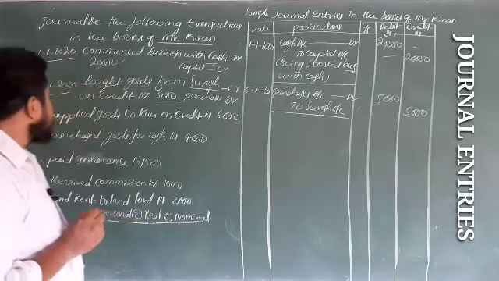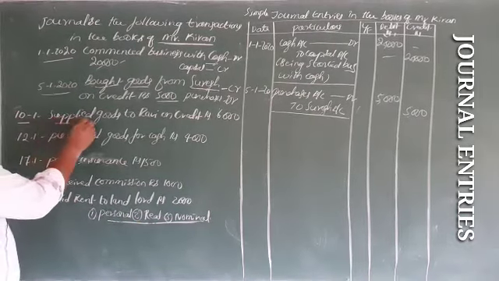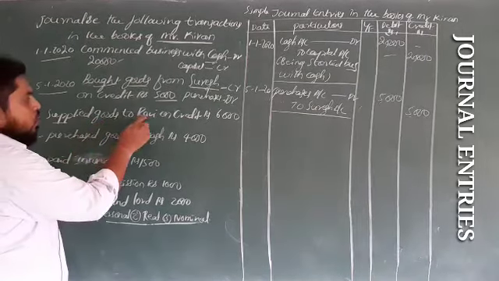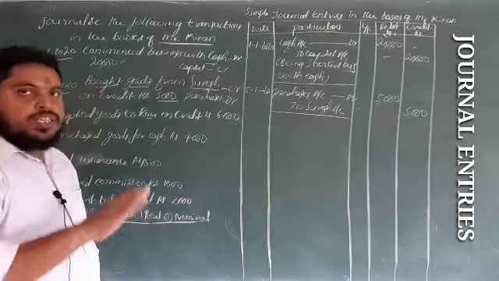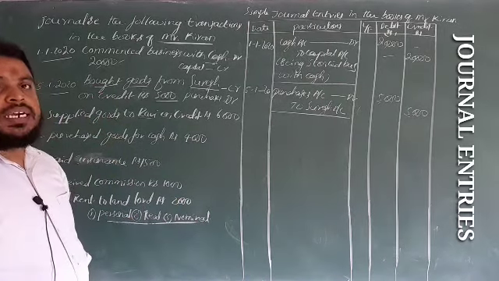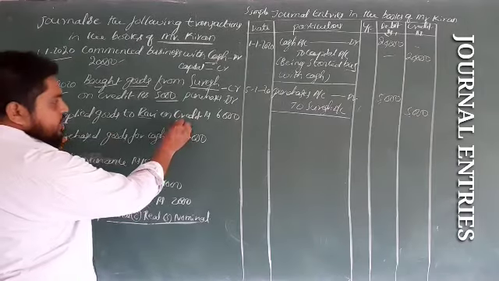Next, on 10/1, supplied goods to Ravi on credit, rupees 6,000. So it's not a cash transaction, it's a credit transaction. Supplied means sold here, it is sales.